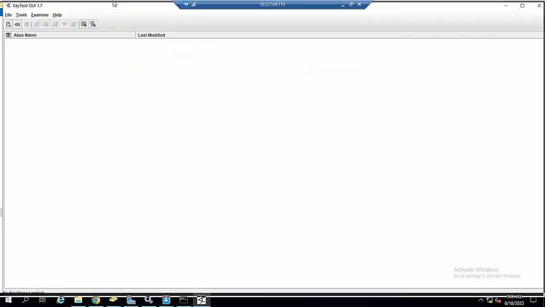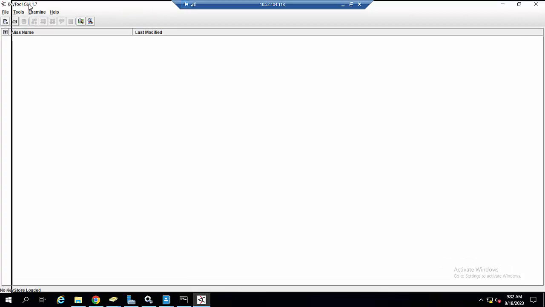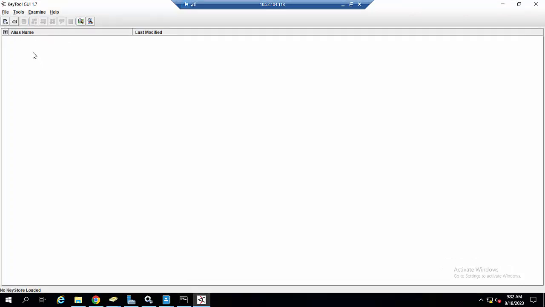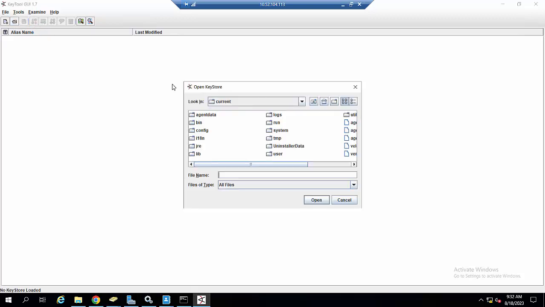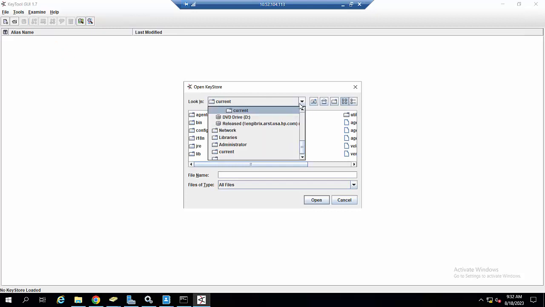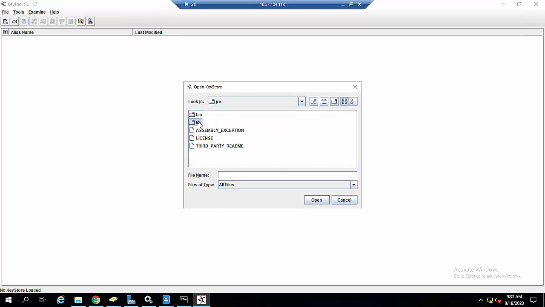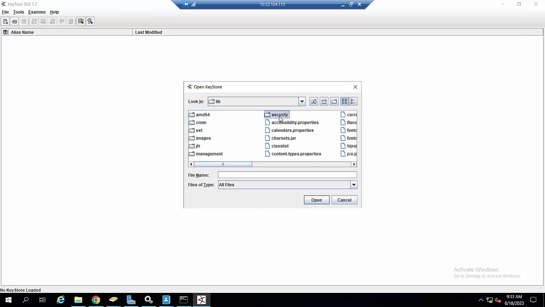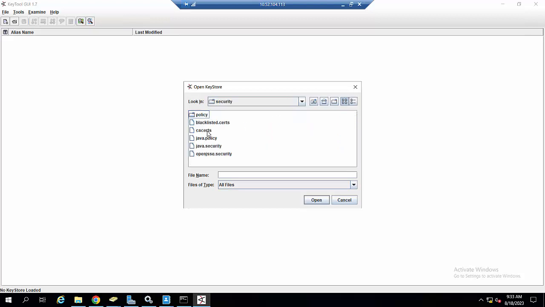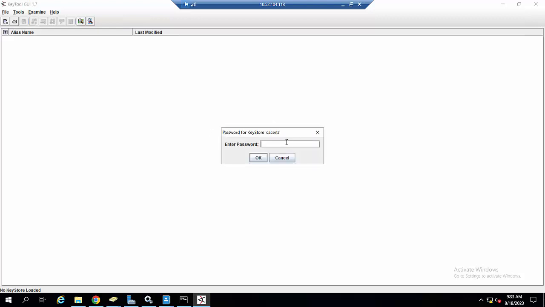After that, you will be able to open the Keytool GUI here. I will open the connector folder from here. See the current folder here, test connector, test current. Go to GIE, lib, security. You will see the CA cert folder. Open that folder. The password will be "changeit".